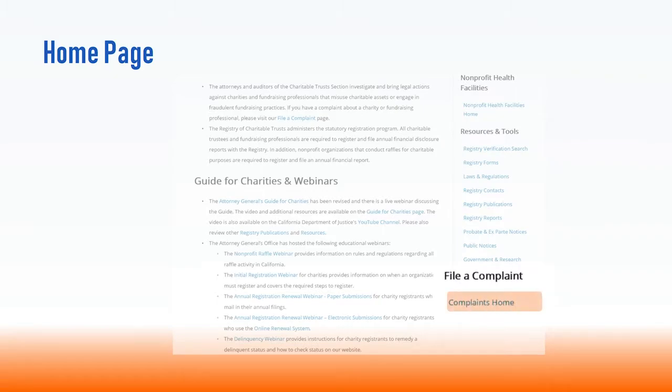The final section in the right margin is for complaints from the general public. This section contains information about how to file a complaint against a charity, professional fundraiser, or other entity under the purview of the Attorney General. This section also includes the downloadable complaint form and frequently asked questions.